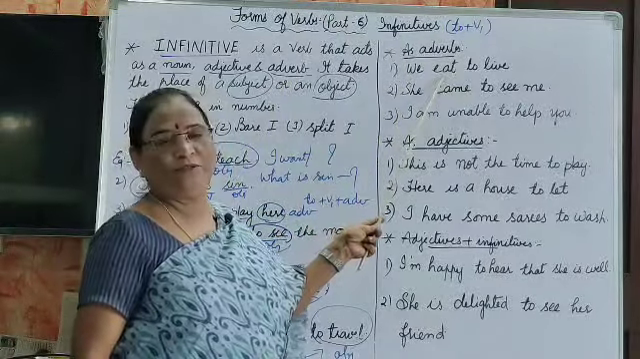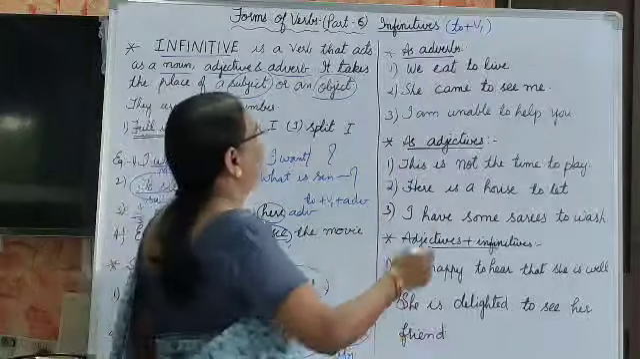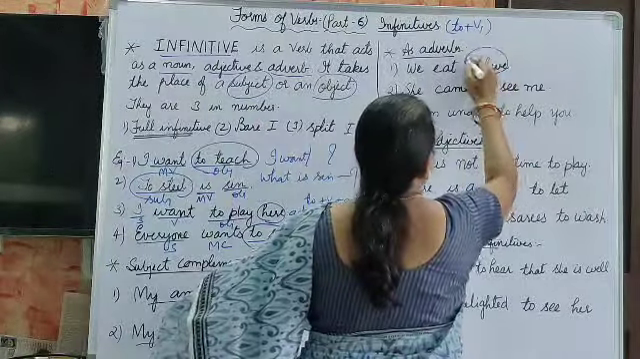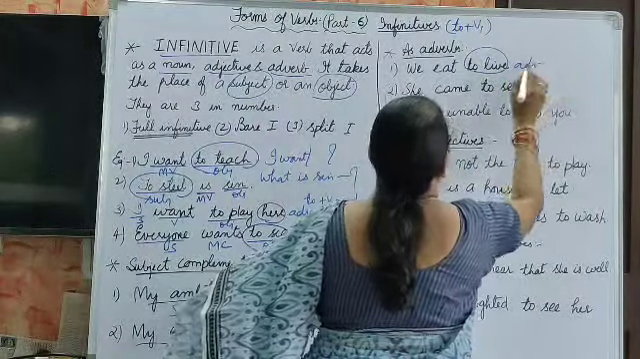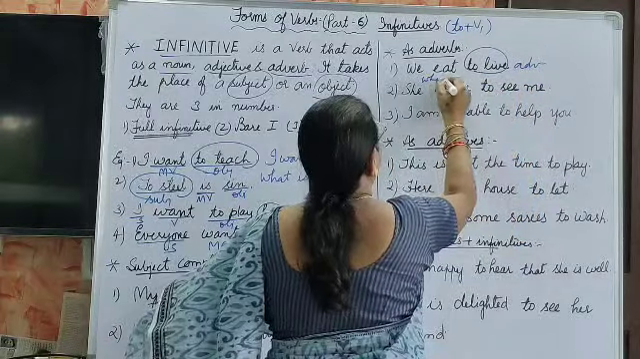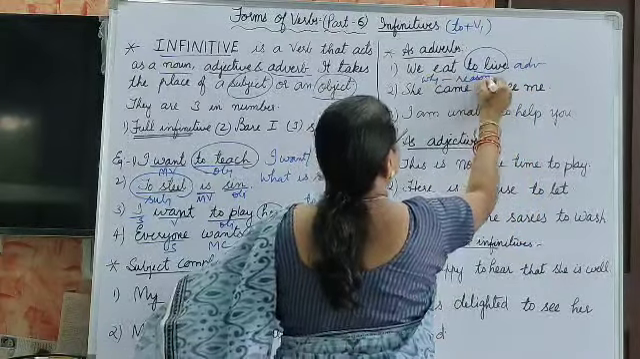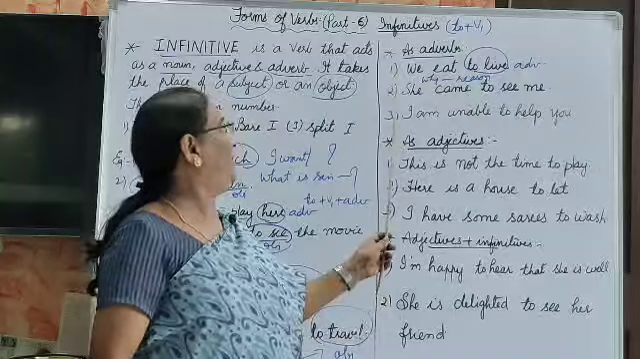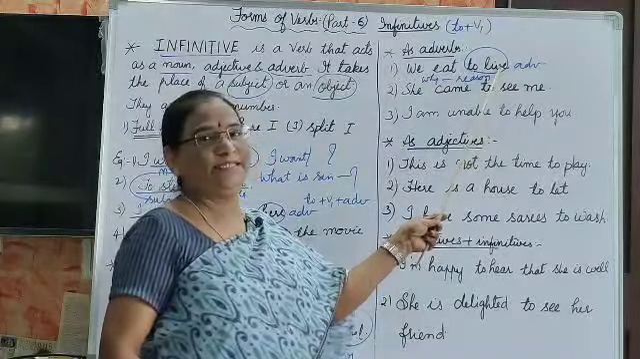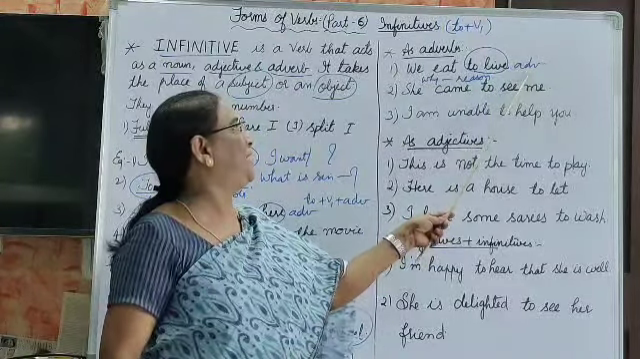We eat. Why? For what? To live, isn't it? To live. This is an adverb. Here we eat. Why is a reason, isn't it? It's showing a reason. We eat. Why? To live. This is a reason. So that's why it is an adverb.